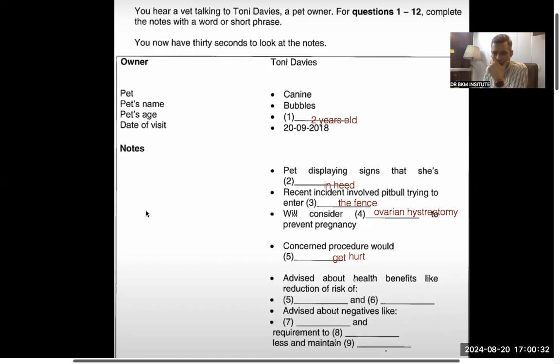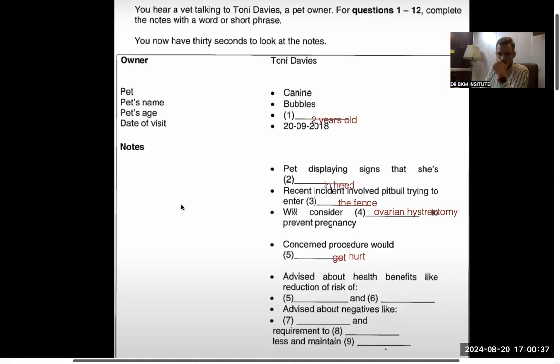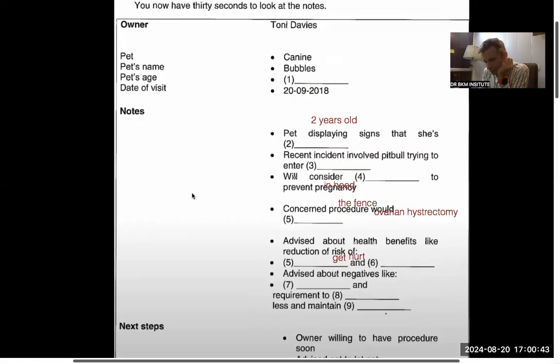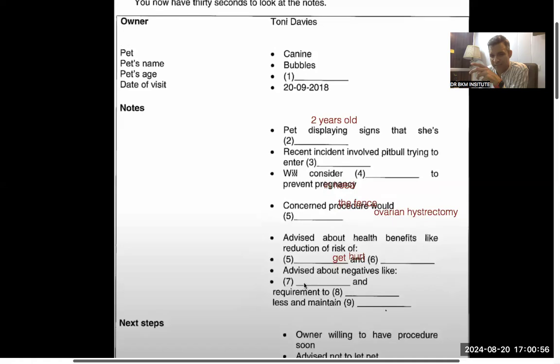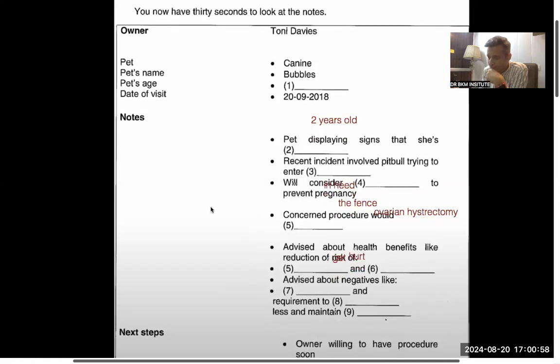She'd come in, we'd give you the painkillers for her afterwards too, plus an Elizabethan collar to stop her from interfering with the stitches. There are other health benefits too. Really? Like what? Well, for one thing, it'll reduce her risk of contracting breast cancer or womb infection, which is something that can be fatal.